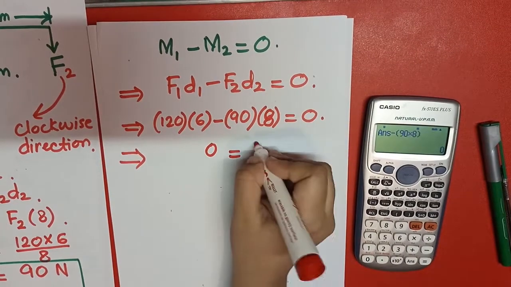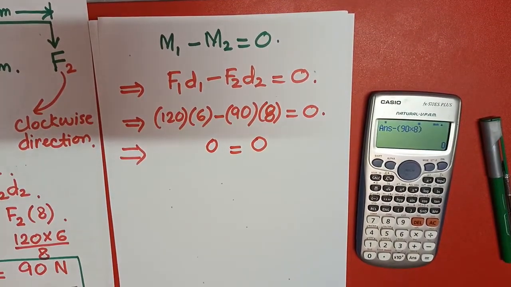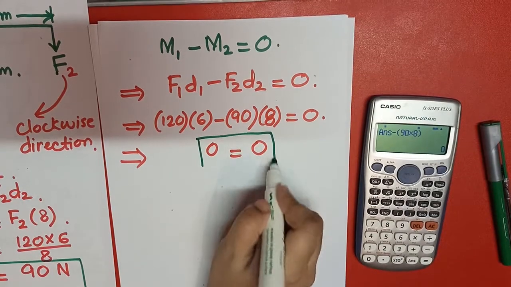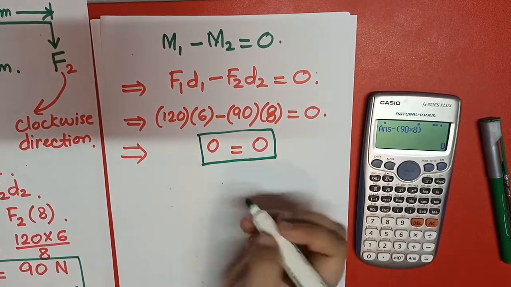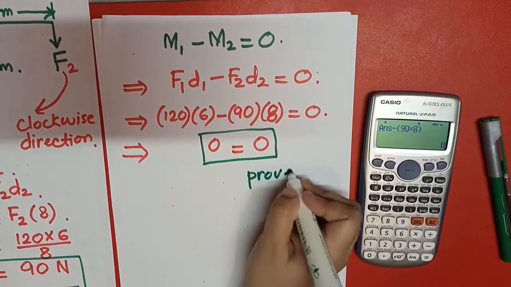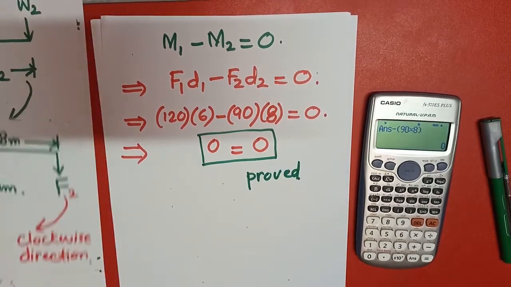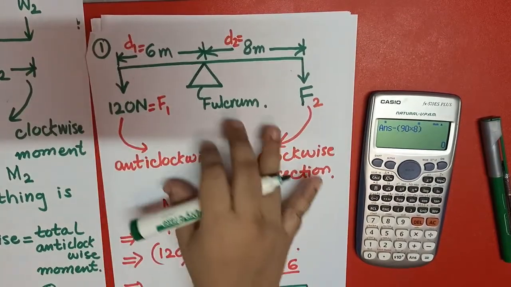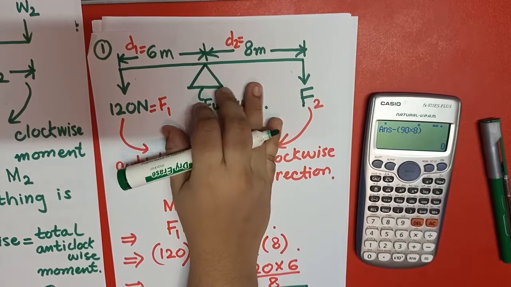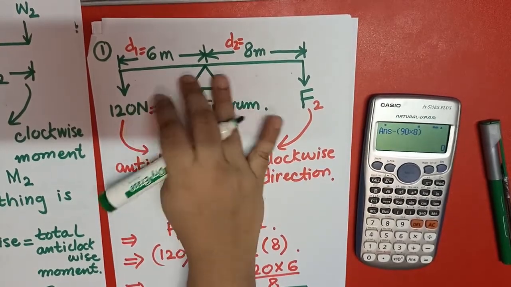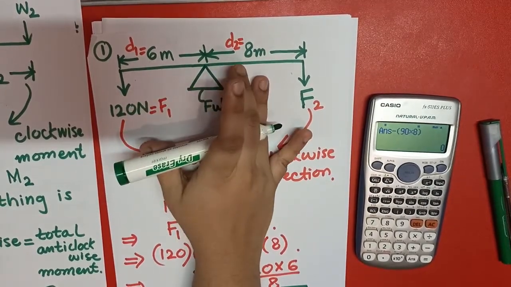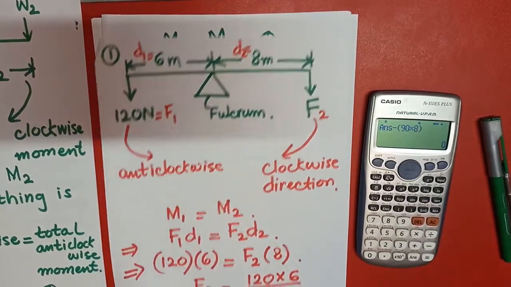So it is proved. You can see that the equilibrium condition is achieved. So you can see this is an equilibrium condition, it is not moving, it is static. This line is accurately balanced, it's straight, not like this.